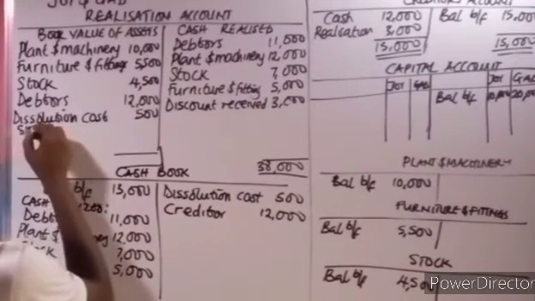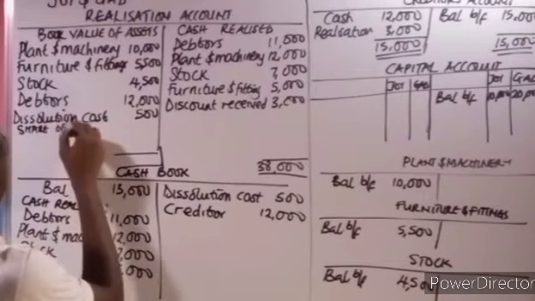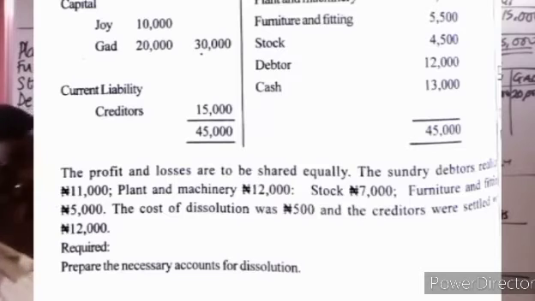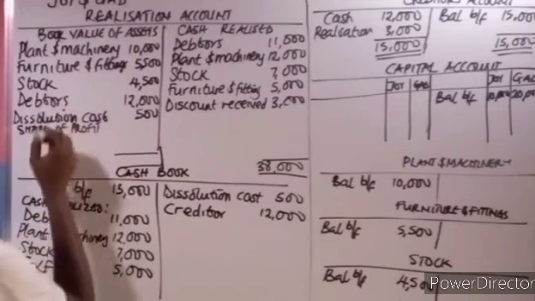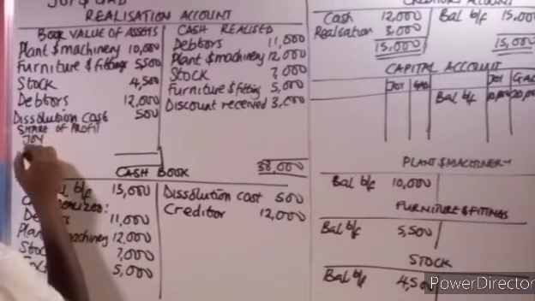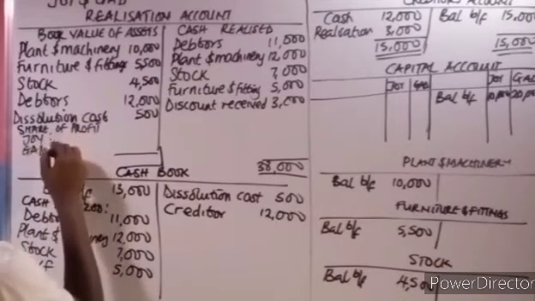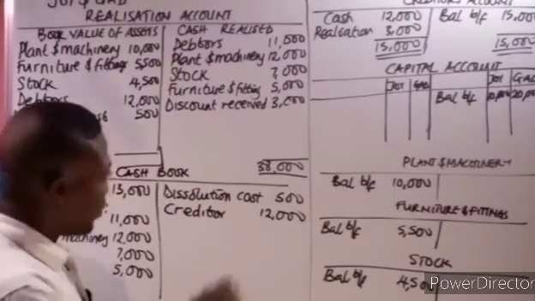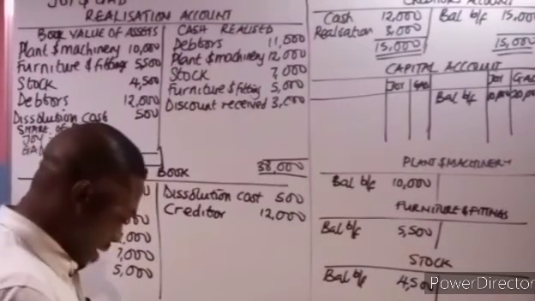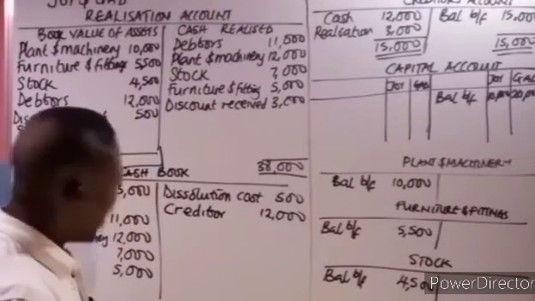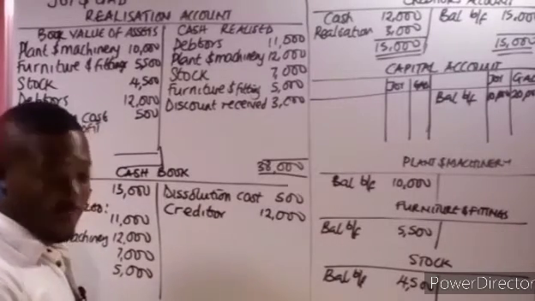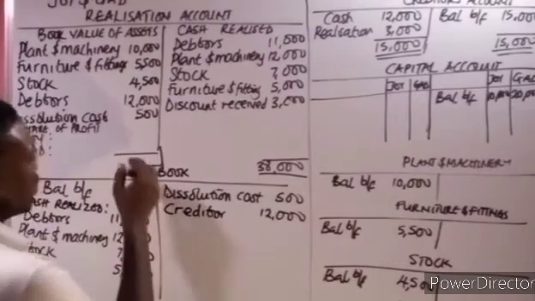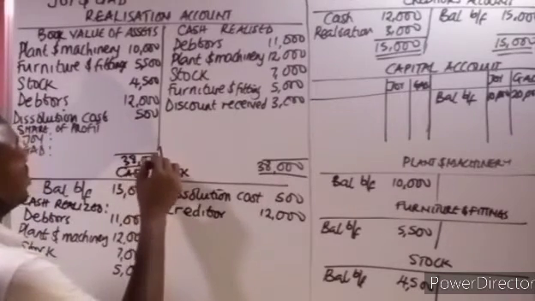So we'll have what we call the share of profit. From the question, they share profit or loss equally, so we'll have one for Joy and one for God. This side is 32,500. Deducting it from 38,000, you have 5,500, which is the profit.